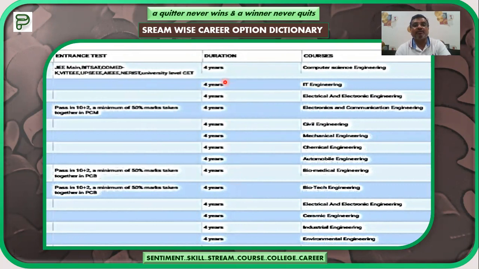So this is one page only. I don't think this is one page. It is half of the page only, because the fonts were very small, so I have taken a small picture and loaded it for you.